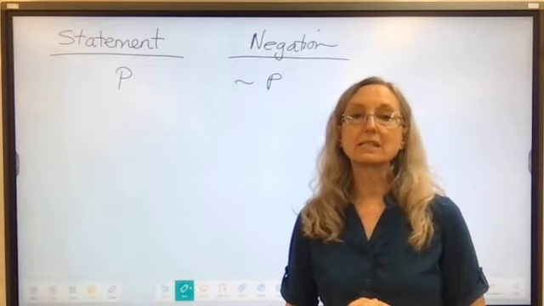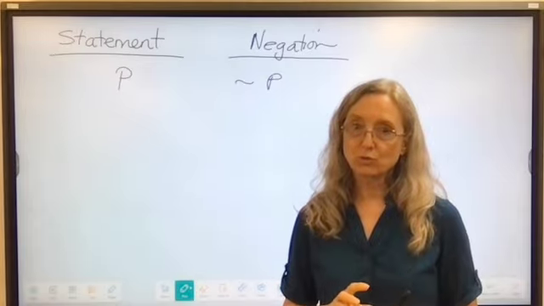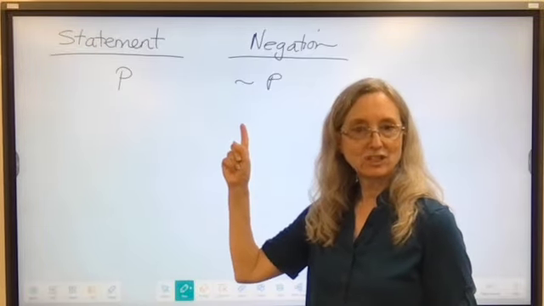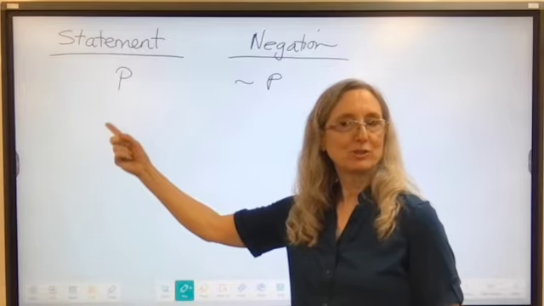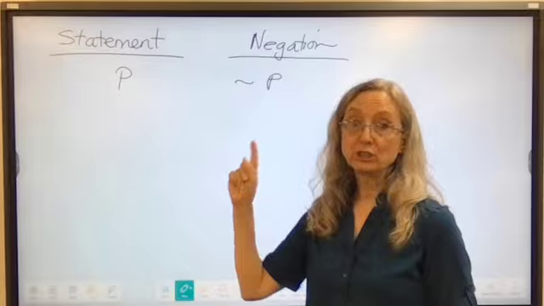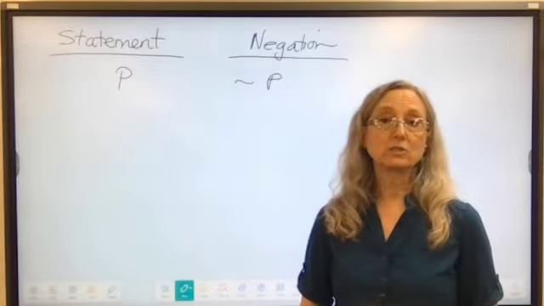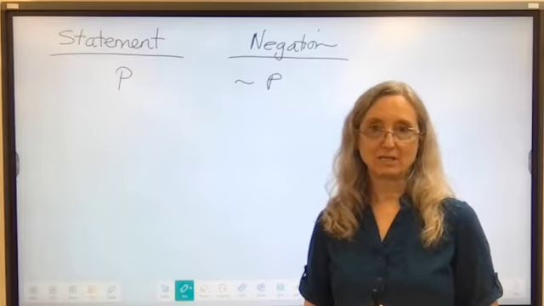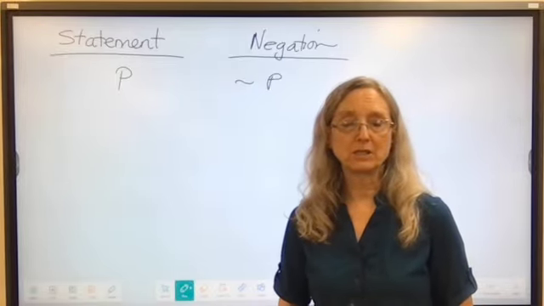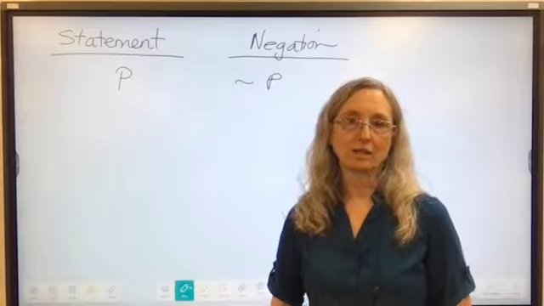It always has the opposite truth value. So if your statement is true, its negation will be false. If your statement is false, then its negation will be true. This, by the way, is read not P. So if the statement is P, its opposite is not P. Gold is not a precious metal.